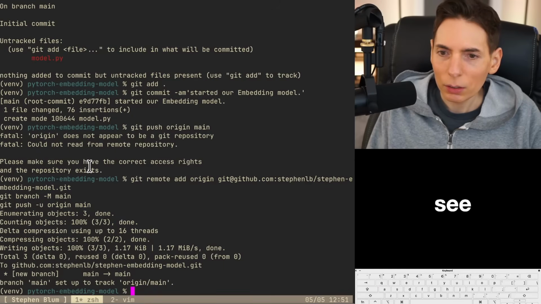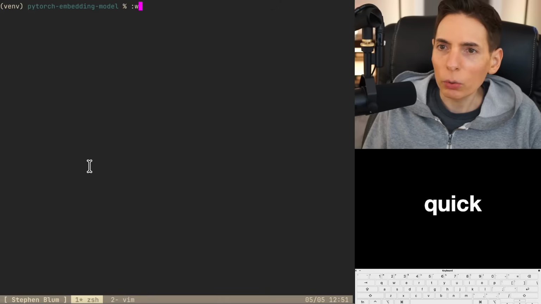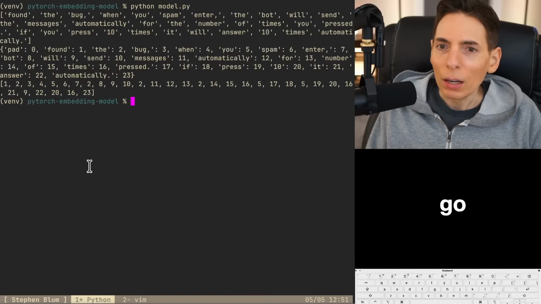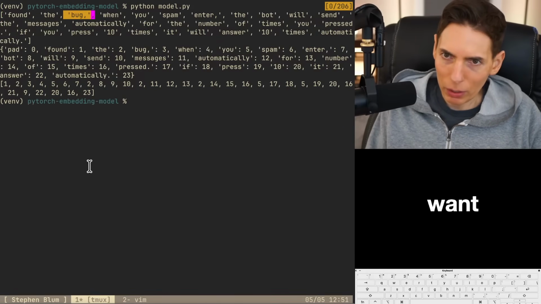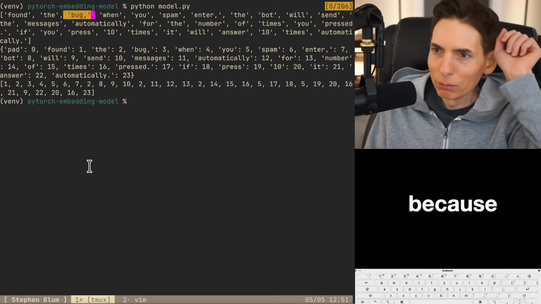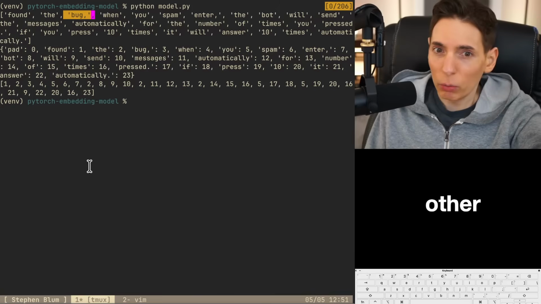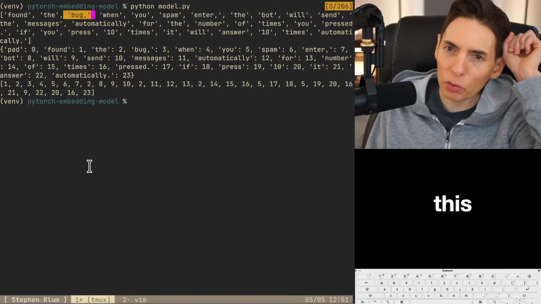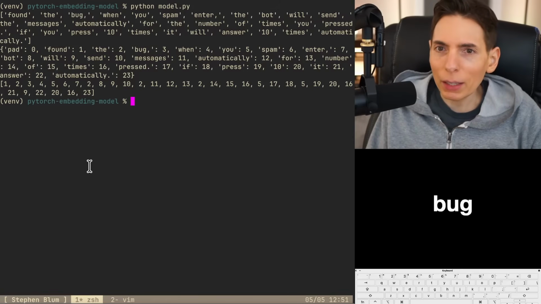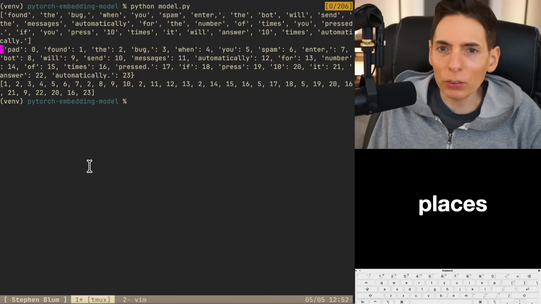Let me see. Let's run it really quick. Here we go. All right. So, we have a bug right here. We do want to fix that, because otherwise it's going to be a problem, since we can't normalize it otherwise. So we need to fix this bug right here. You can see it's in multiple places.